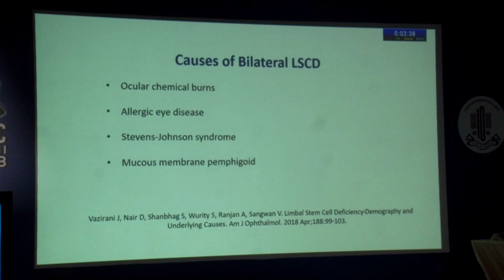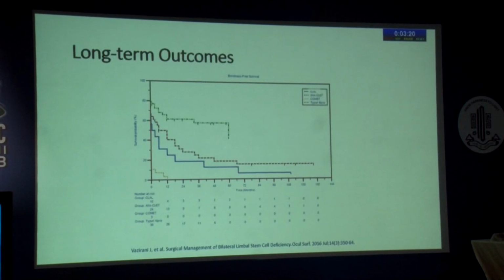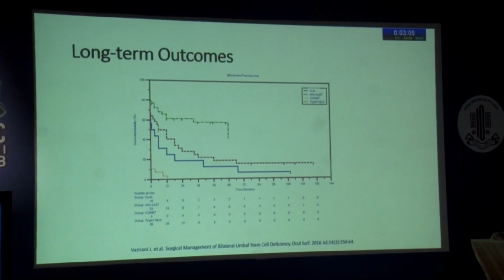So if you look at the causes of bilateral LSCD, chemical burns is number one cause, and then you have allergic eye disease in India, SJS and pemphigoid. Now, these are two very useful articles to understand what is the logic that you use. One is in the Ocular Surface, which is surgical management of bilateral limbal stem cell deficiency, which basically shows that the outcomes of keratoprosthesis are good in the short term, but not sustainable over a very long period of time unless you are able to change or exchange the keratoprosthesis. Whereas the visual outcomes in limbal stem cell transplant is more sustainable, but not as impressive initially as a keratoprosthesis.